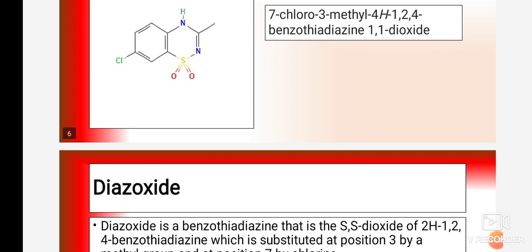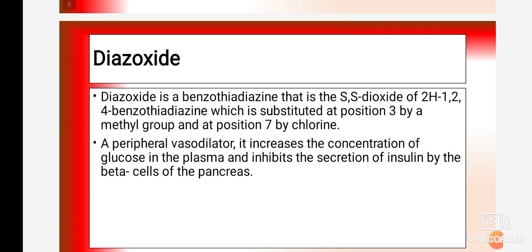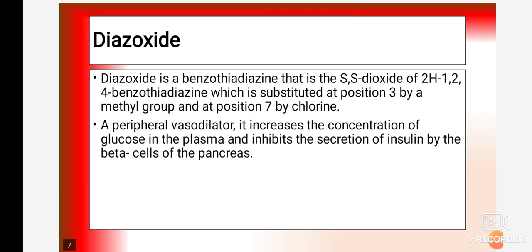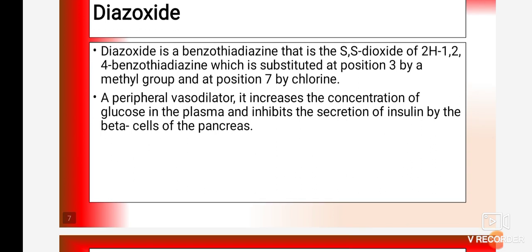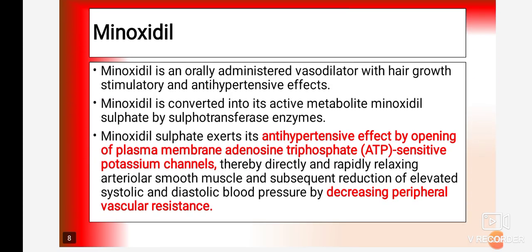Okay, so this is a very important point related to diazoxide. Diazoxide is a benzothiadiazine, that is the S,S-dioxide of 2H-1,2,4-benzothiadiazine, which is substituted at position 3 by a methyl group and at position 7 by chlorine. It is a peripheral vasodilator, it increases the concentration of glucose in the plasma and inhibits the secretion of insulin by the beta cells of the pancreas. Okay, so this is the chemistry of that drug.